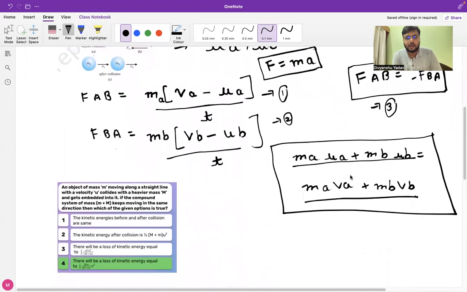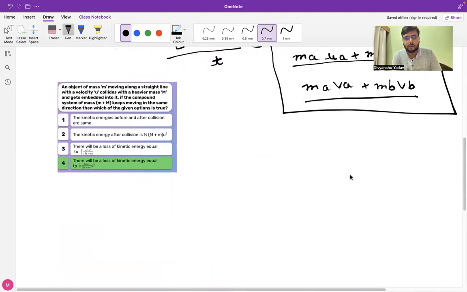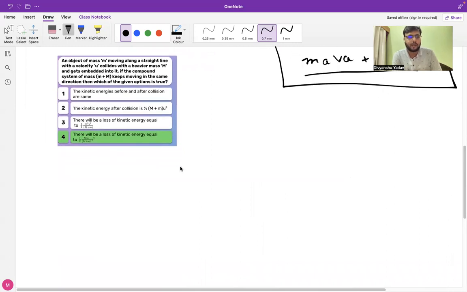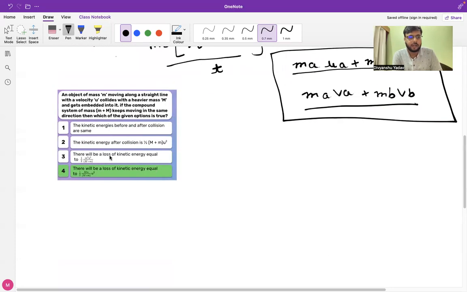And in the last segment, let us deal with some numerical problem. Here you can see that there is a question. This is a multiple choice question, of course, and only one answer will be correct in such cases, as we are aware. This question is a previous year question that was asked in the NTSE examination.